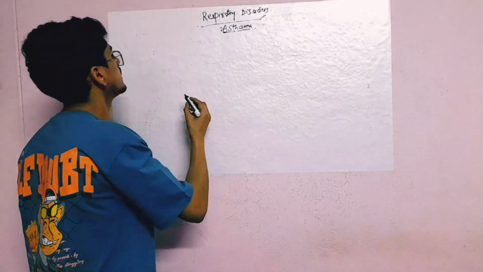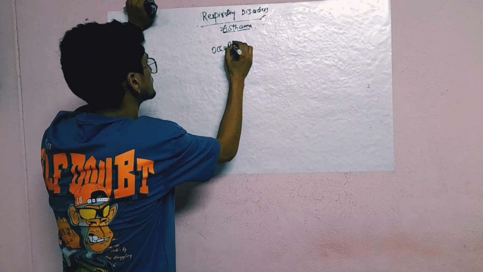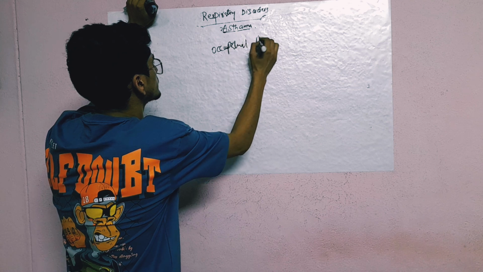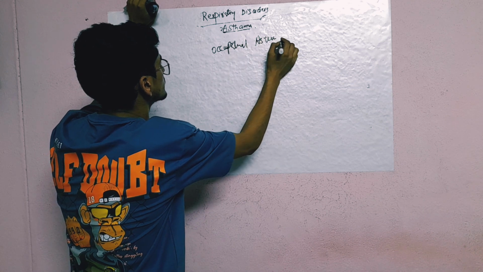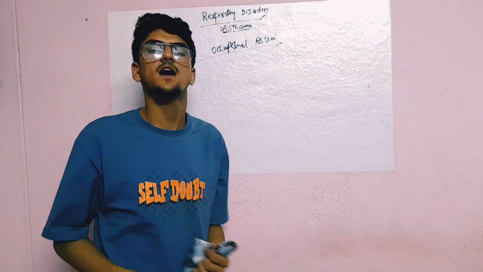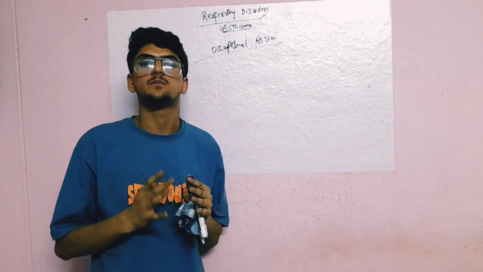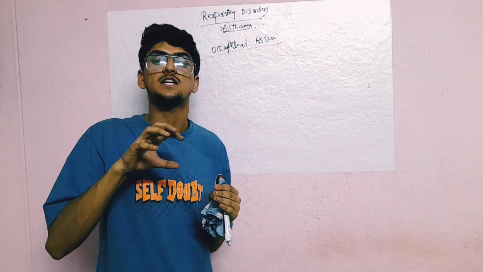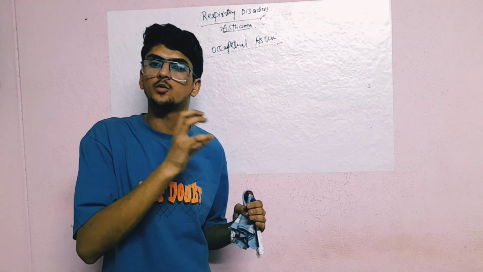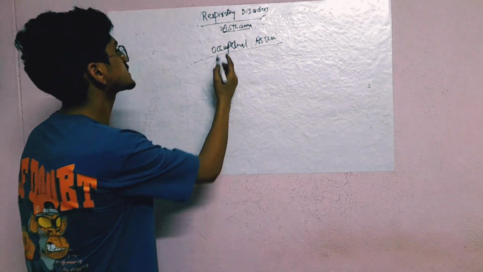Next one is occupational asthma. Occupational asthma arises when a person exposes himself to different triggers in the workplace.